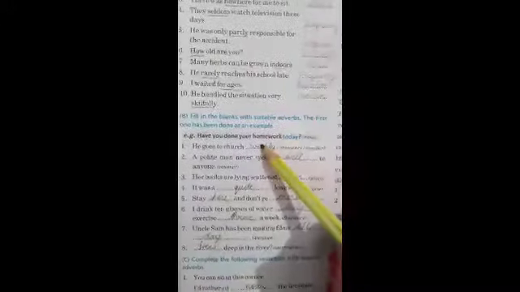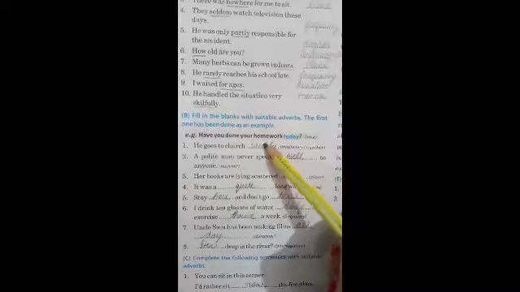Coming to the B part, fill in the blanks with suitable adverbs. The first one has been done as an example. He goes to church dash. Now you have to write frequency or number. We can write weekly. He goes to church weekly.